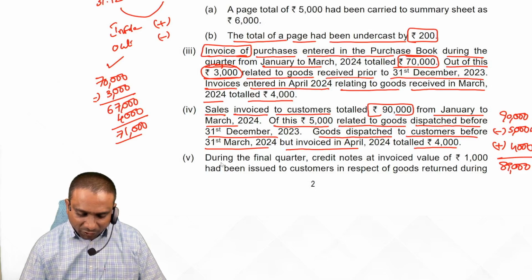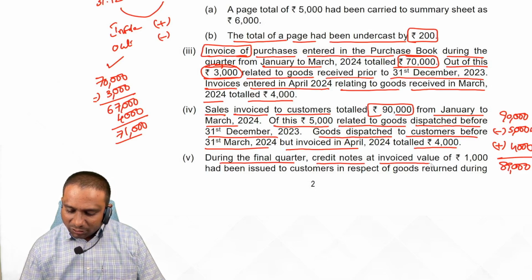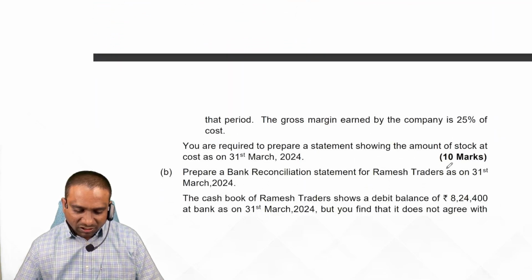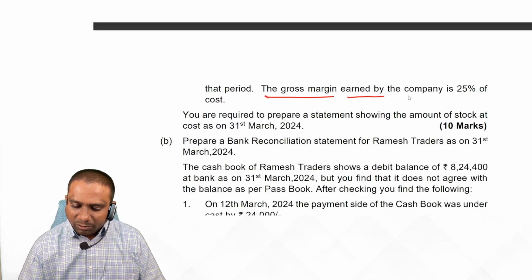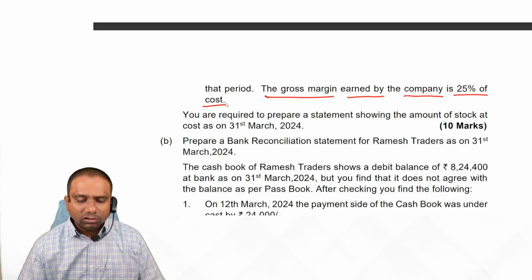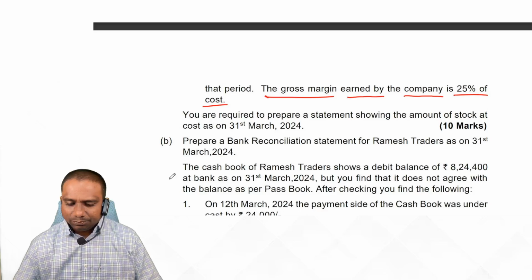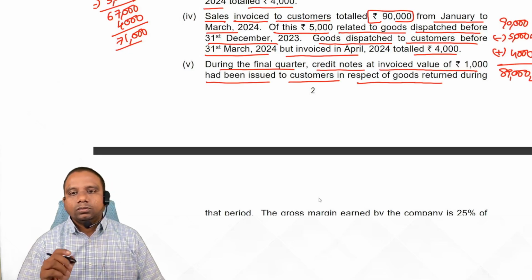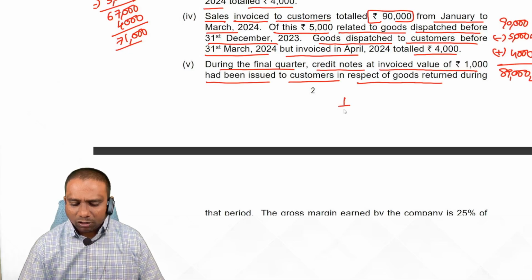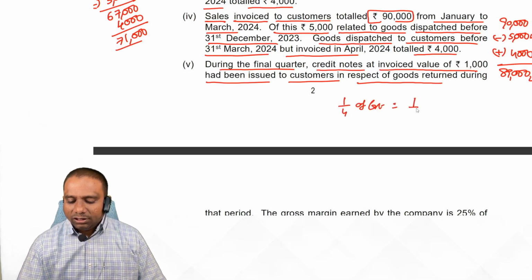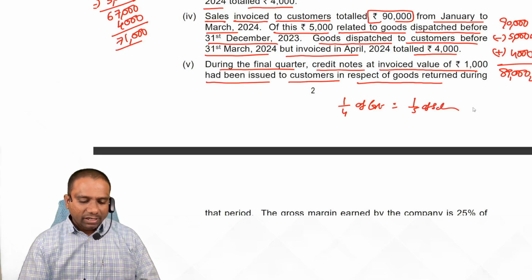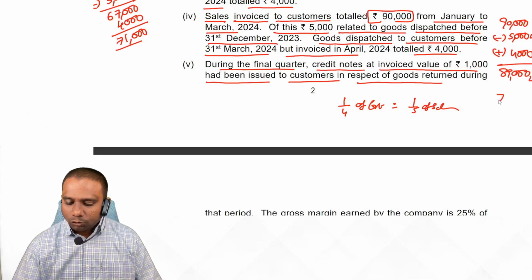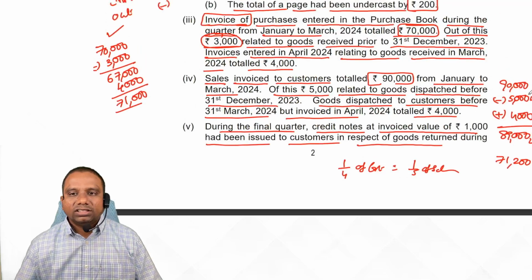Now look at profit percentage here. The gross margin earned by the company is 25% on cost. When 25% of cost is given, but here we have selling value, so convert 25% of cost to sales. 25% of cost means 1 by 4 of cost, which is equal to 1 by 5 of sales. So 89,000 minus 20%, we get 71,200, students.